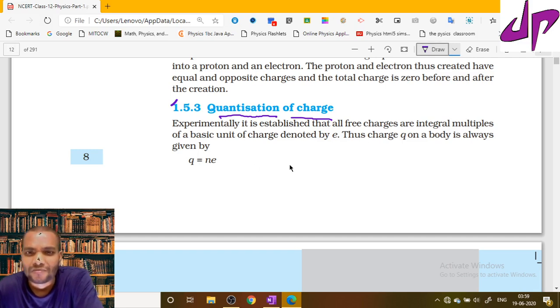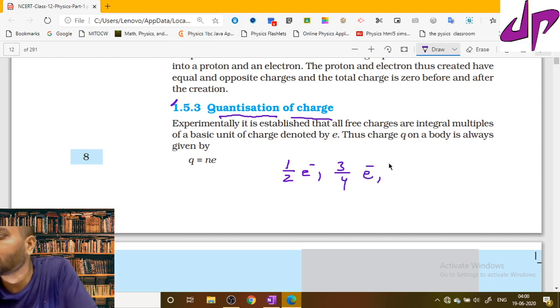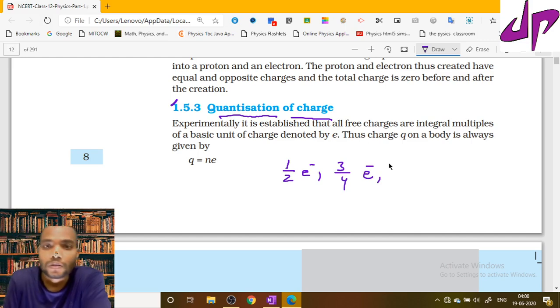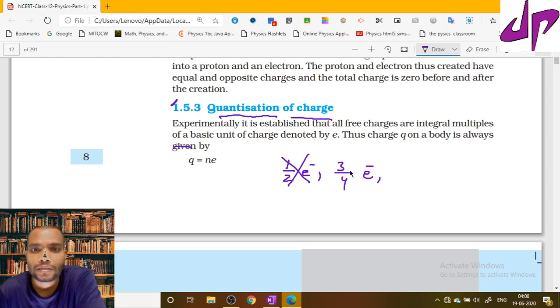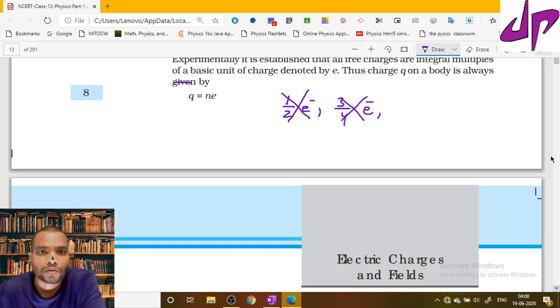We cannot say only half an electron was transferred, or 3/4 or 1/4 of an electron. So when charge transfers from one object to another, it is always an integral multiple of the charge of an electron.